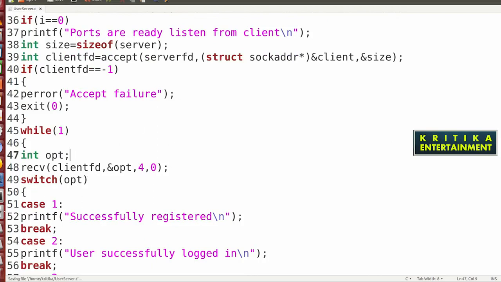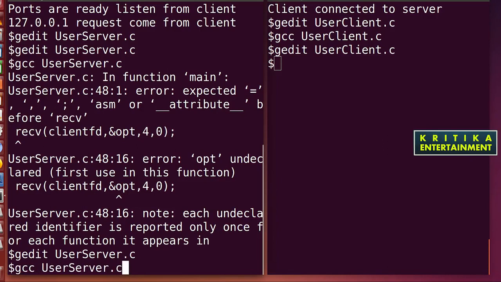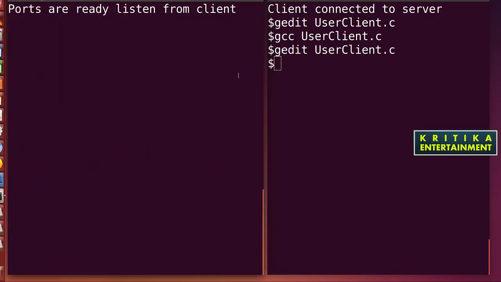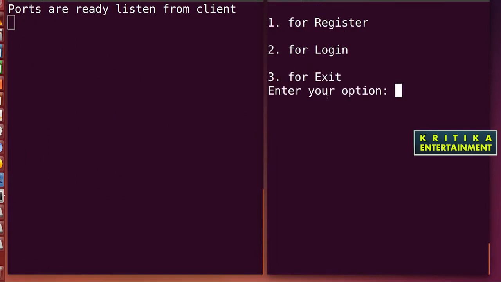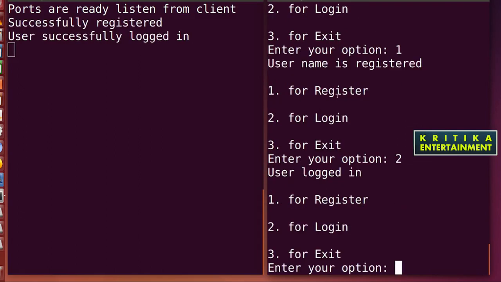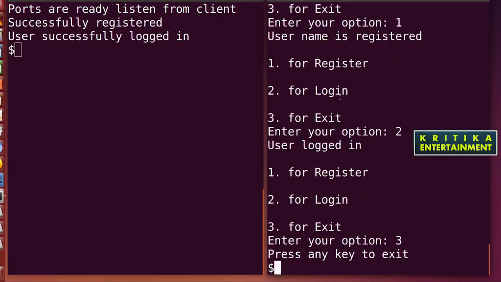So here dot slash a dot out. Okay, ready. Compile and run dot slash a dot out. User enters 1, then it shows successfully registered. If I enter 2, it means logged in. If 3, it will exit. That means it is working.